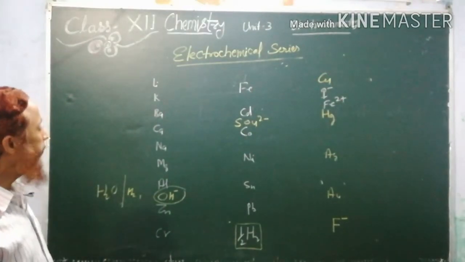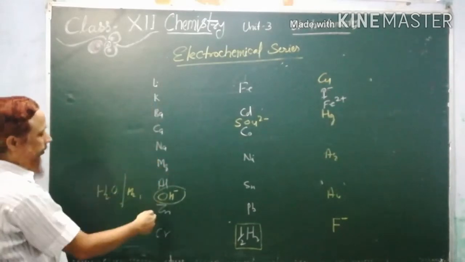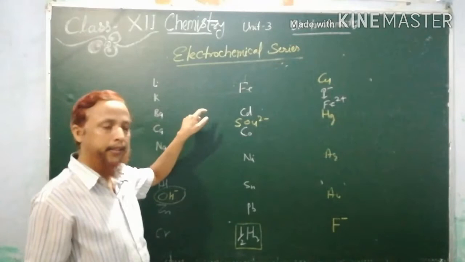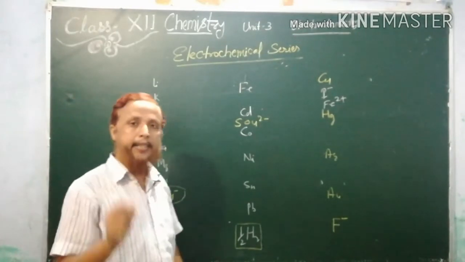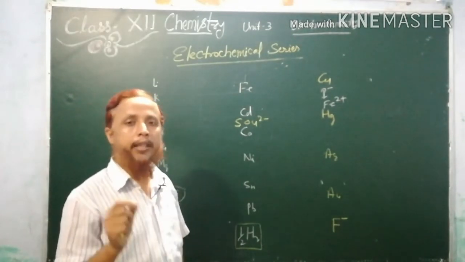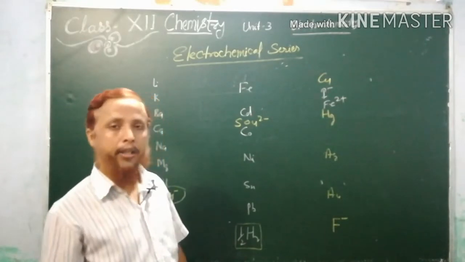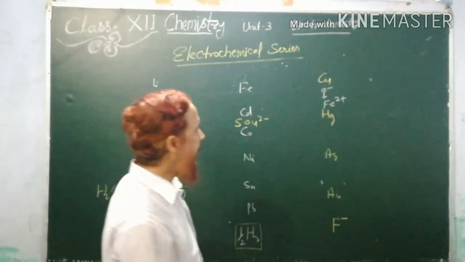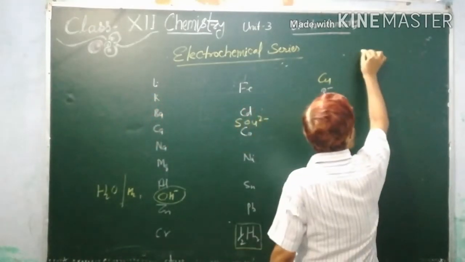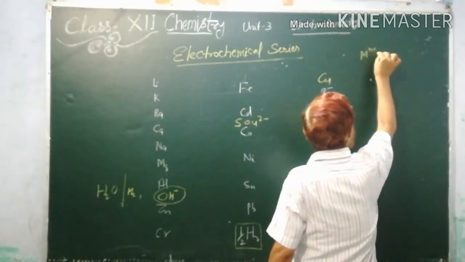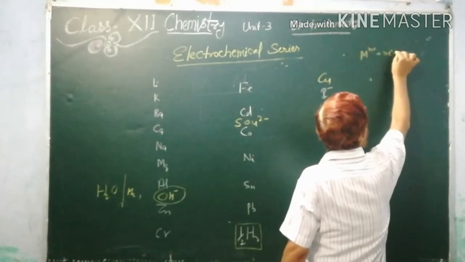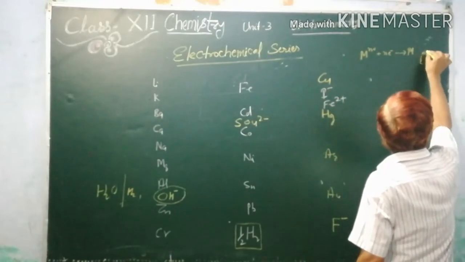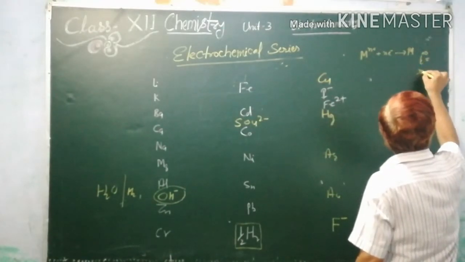And you see that these are the metals, how this electrochemical series is arranged in increasing order of standard reduction potential. And what is reduction potential? Reduction potential is when M n+ accepts electrons and changes into M, and then E naught is called the reduction potential.